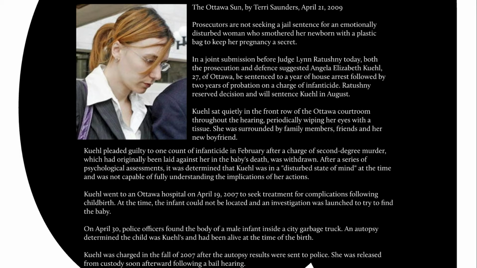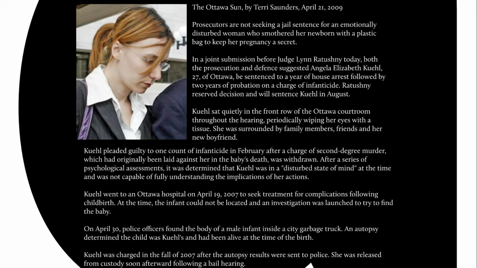She pled guilty, and the prosecution submitted that no jail sentence is necessary. A maximum punishment of 5 years is possible, but they suggested no jail sentence. She had been examined by a psychiatrist. This is always part of an infanticide case because of that mental disturbance part of the crime.